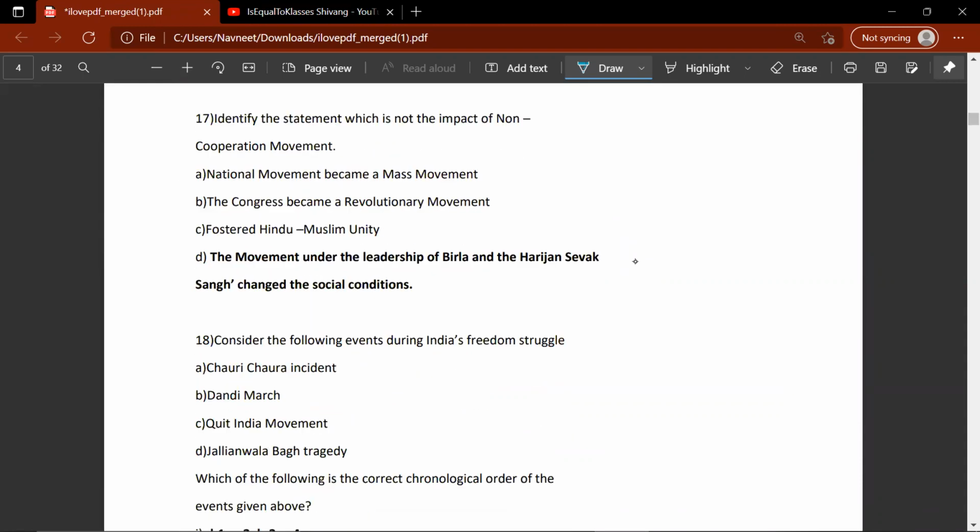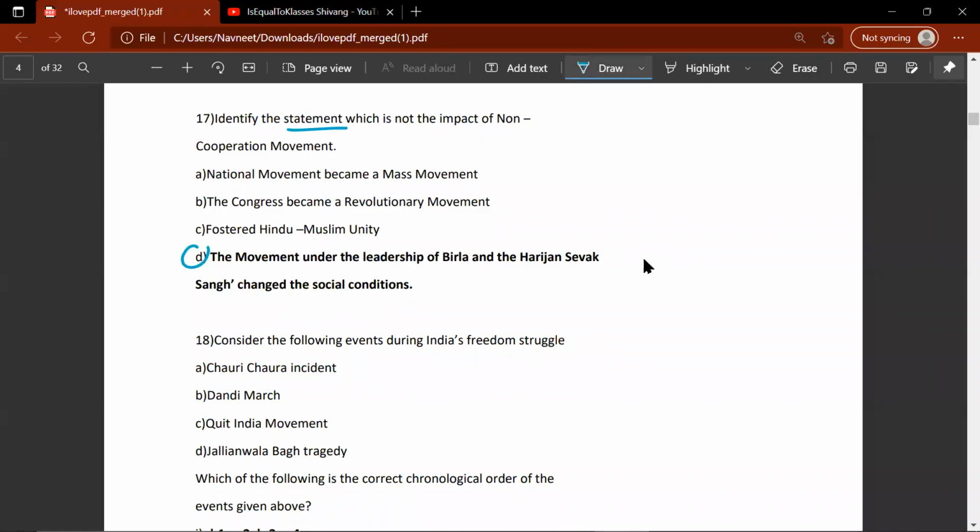Moving on, the 17th question. Identify the statement which is not the impact of the non-cooperation movement. So the correct answer would be D. The movement under the leadership of Harijan Sewak Sangh changed the social conditions. The movement fostered Hindu-Muslim unity because Gandhiji said that we stand by the Khilafat movement and its people supporting the cause. Then the Congress became a revolutionary movement, and finally the national movement became a mass movement.